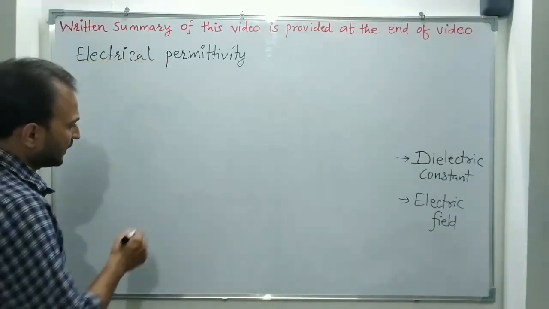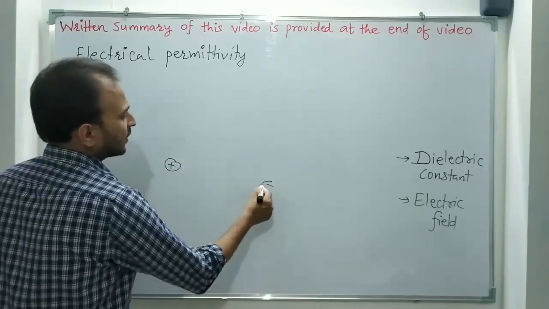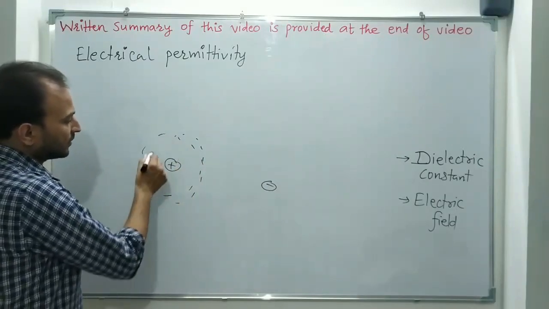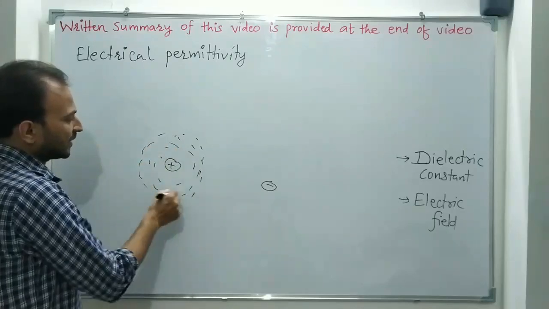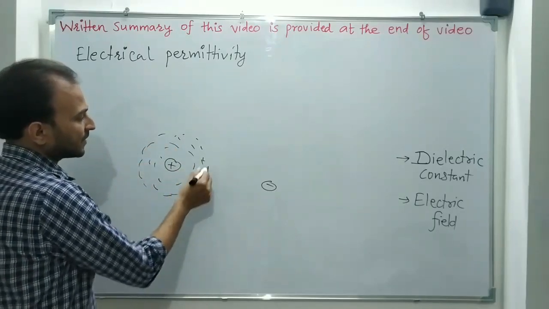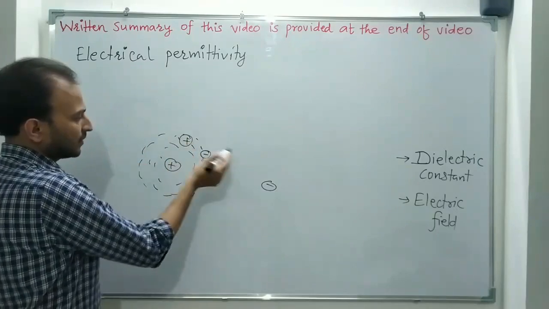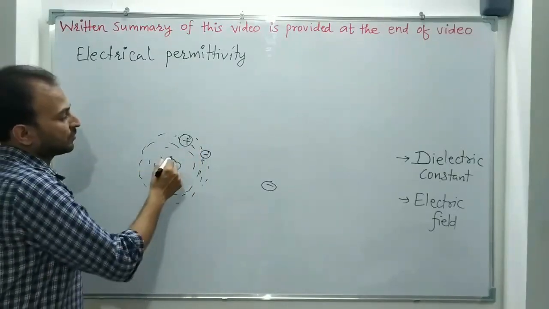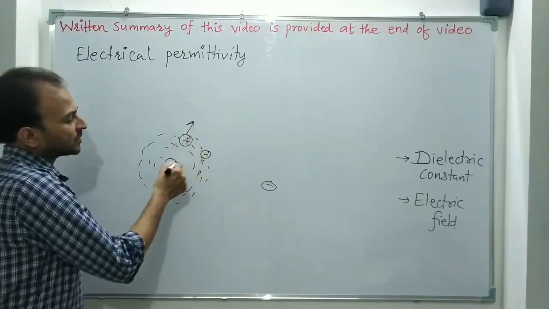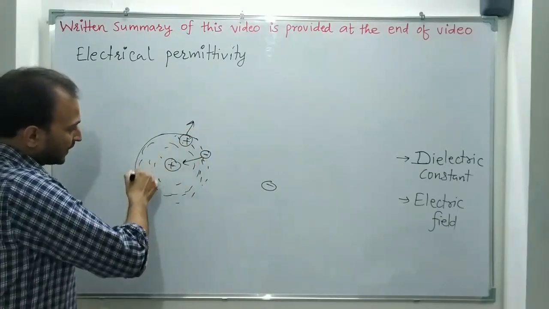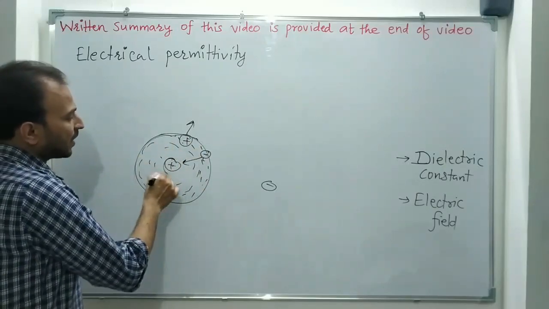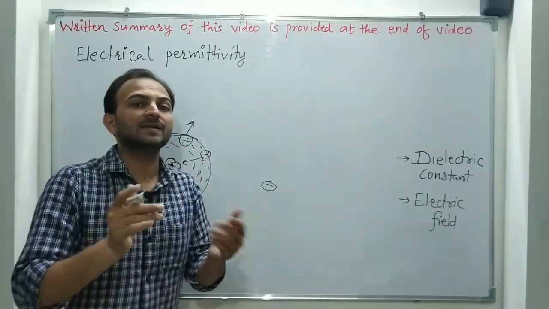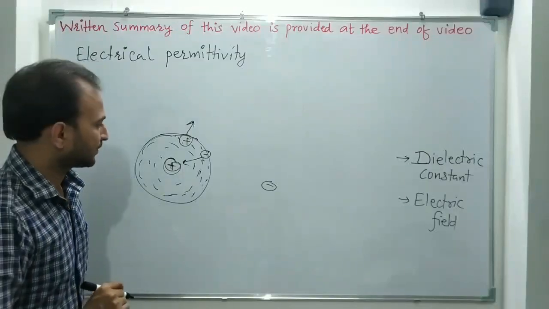idea about electric field. Every charge, whether negative or positive, creates an electrical effect around itself, in the space around itself. In this space, if some other charges are brought, then these charges will feel electrical force. Positive-positive repulsion, positive-negative attraction. So this region or the space around the charge is called the electric field of that charge, the field in which electrical effect is felt.